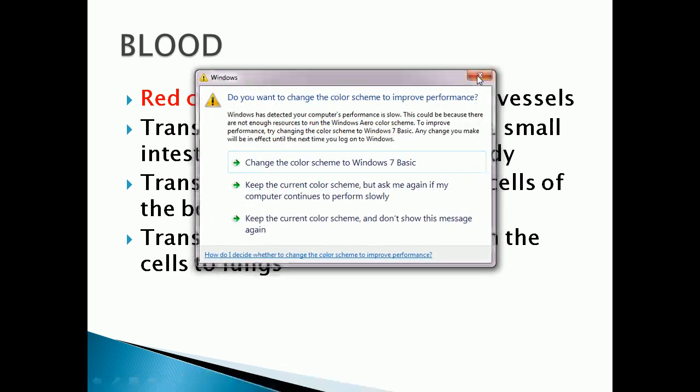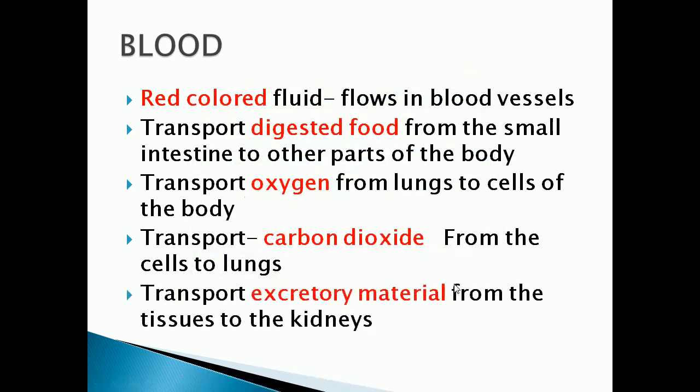Understood, children? It also transports excretory material. Excretory material means, after cellular activities, our cells emit useless or unwanted waste material that has to be transported from the tissues to the kidneys. It is done by the blood.